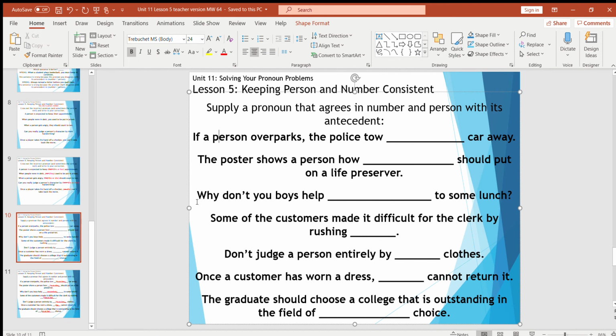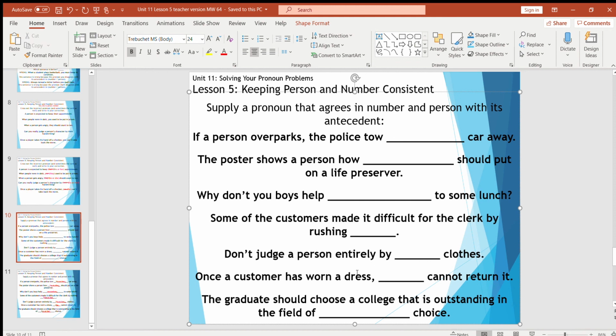"Why don't you boys help blank to some lunch?" So we're talking about the boys, but there's the you, right? So why don't you boys help yourselves to lunch? "Some of the customers made it difficult for the clerk by rushing what?" Now, we don't necessarily know the gender of the clerk, so we could say by rushing him or rushing her. "Don't judge a person entirely by blank clothes." One person means his or her clothes.